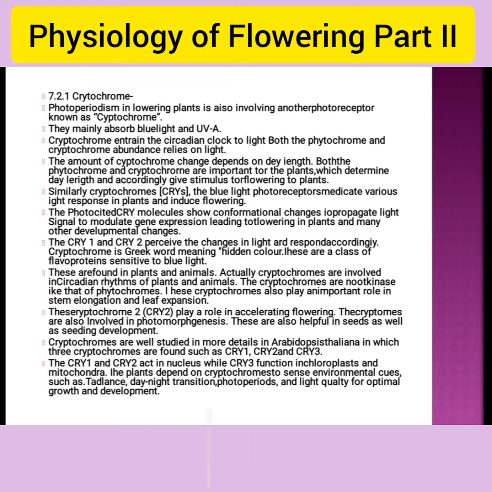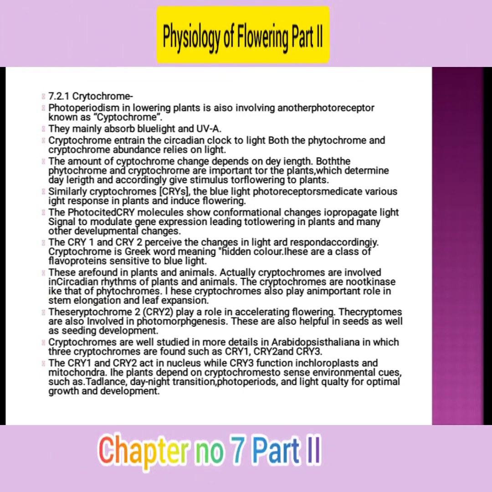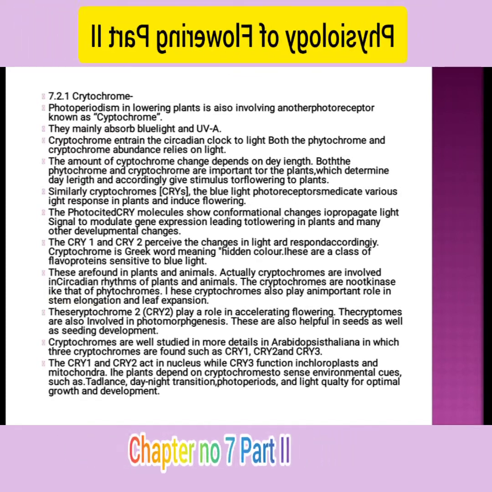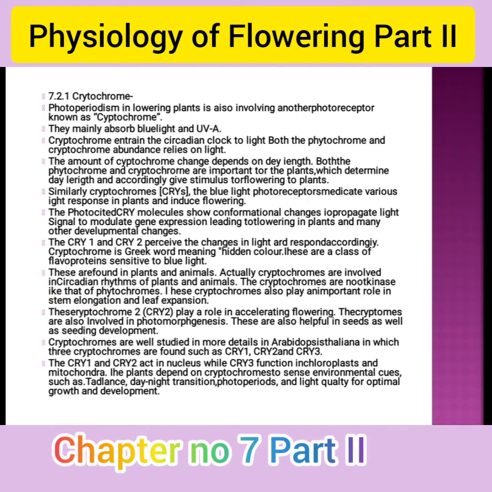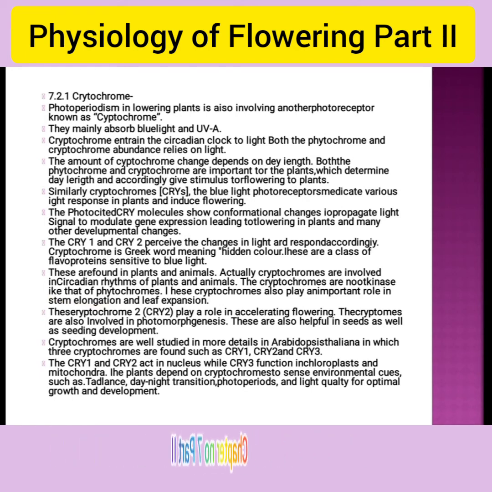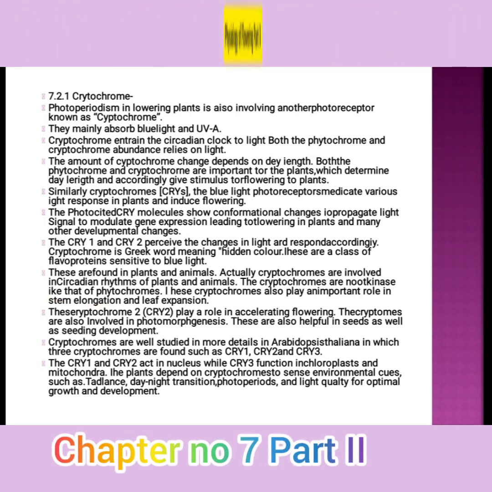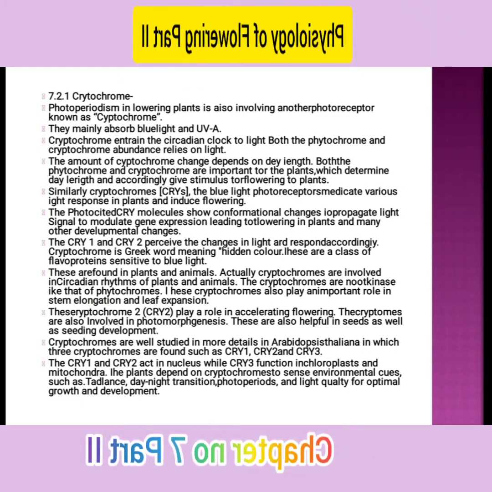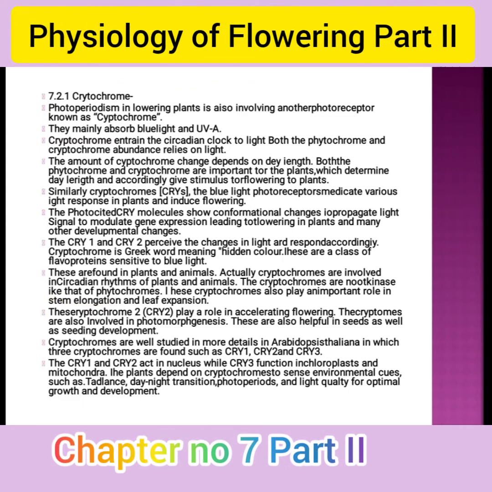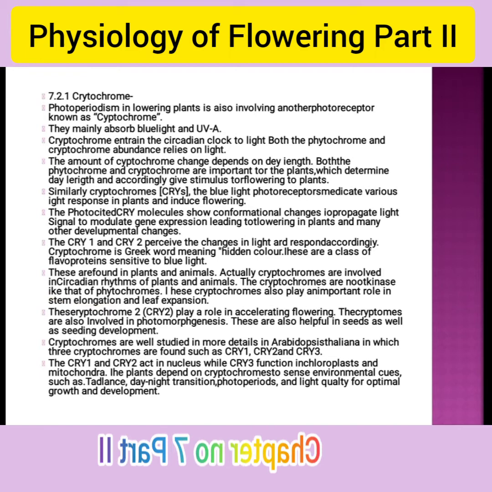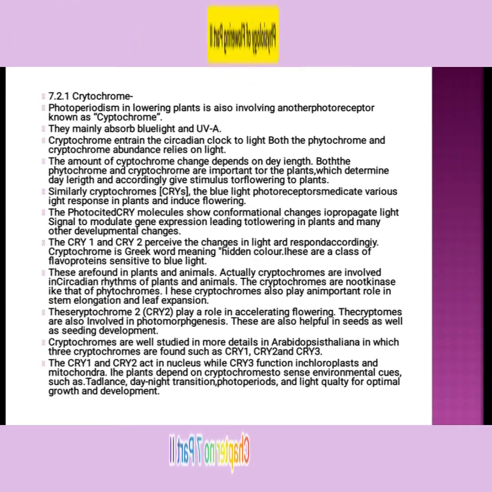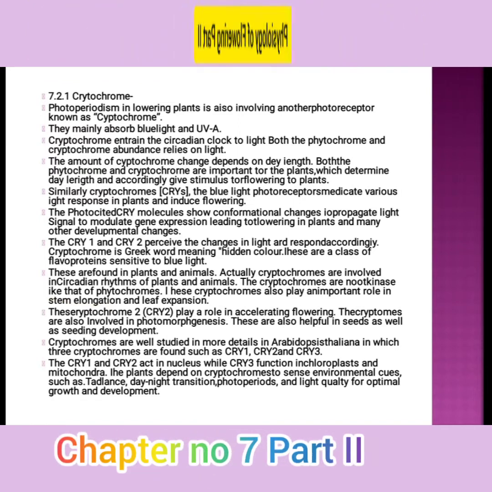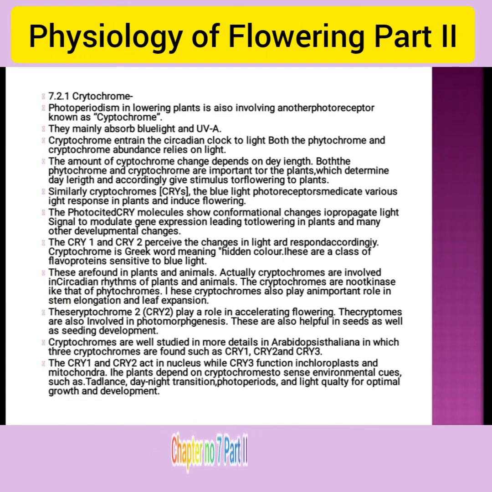Cryptochromes entrain the circadian clock to light. Both phytochromes and cryptochromes are abundant and released on light. The amount of cryptochromes changes depending on day length. Both are important for the plant to determine day length, giving the stimulus for flowering of a plant.